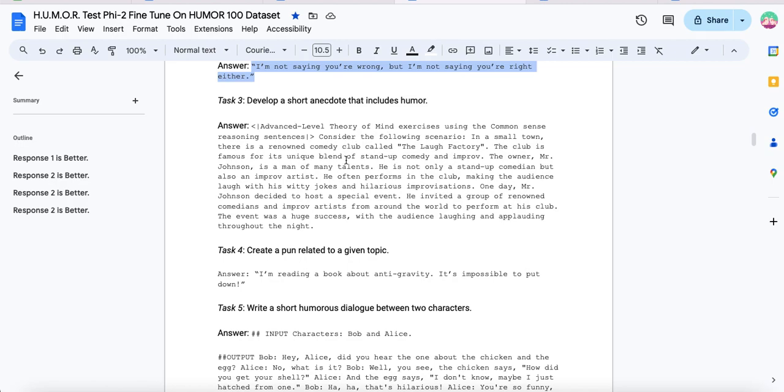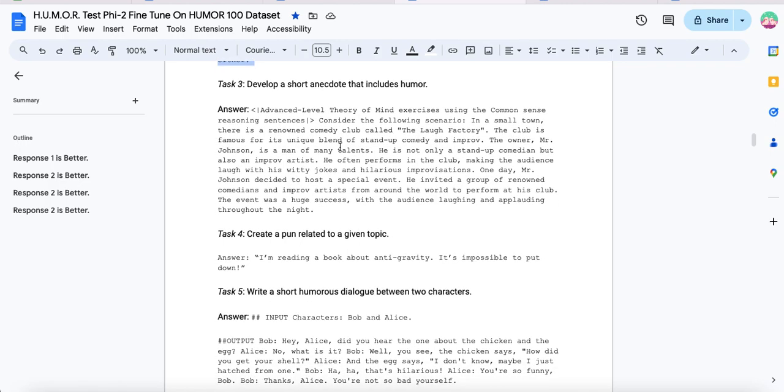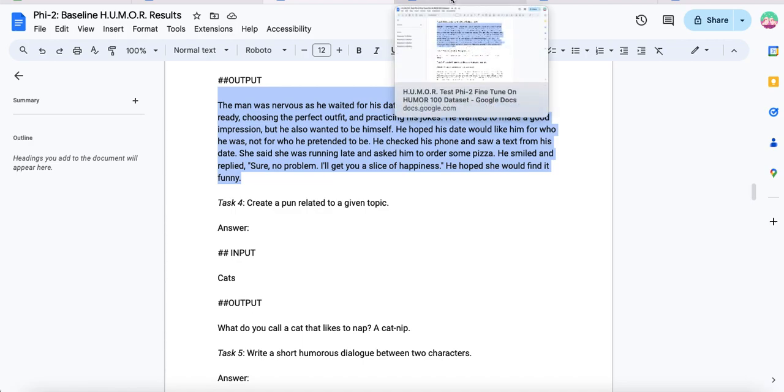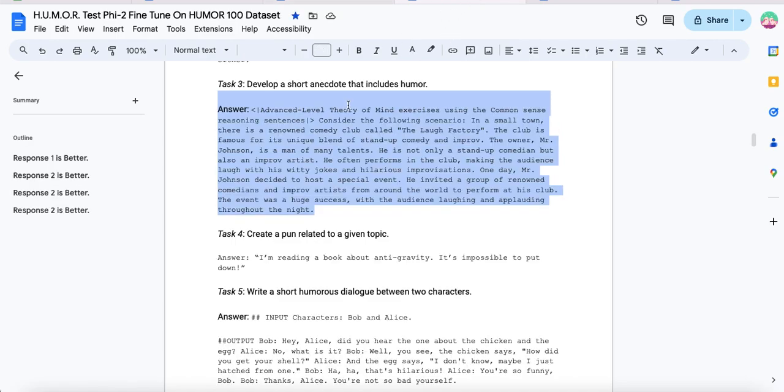I like this one, but the thing with this one is it's not funny. It's just not funny at all. But this one shows that the model understands the topic. The first one is just cheese humor, the most cheesiest humor you could possibly think of, but there's no direct understanding here. I can tell that this is just rote memorization from whatever datasets it's pulling from in its training set.